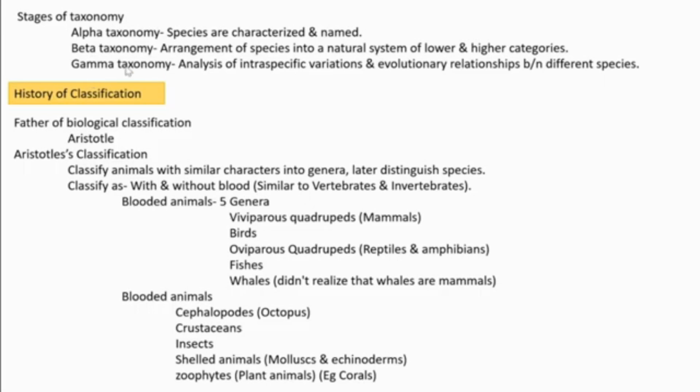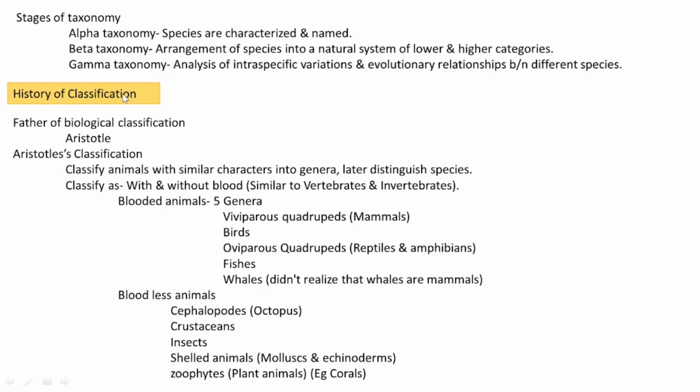Then gamma taxonomy means what? Gamma taxonomy means we are understanding to what extent differences exist within the same species, and also what the evolutionary relationship is between different species, not the same species, between different species. So first we are identifying, second we are arranging, and in the last stage we are analyzing the variations within the species and also between the species.